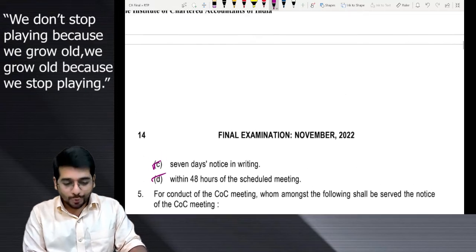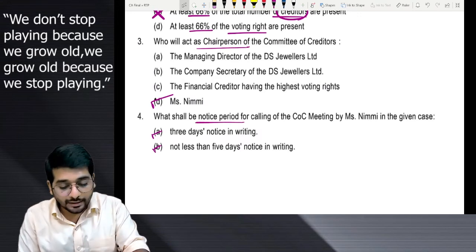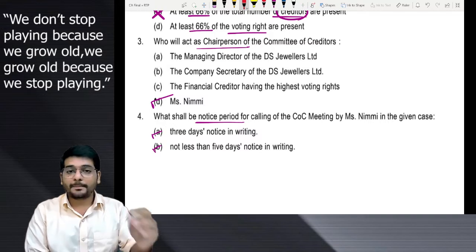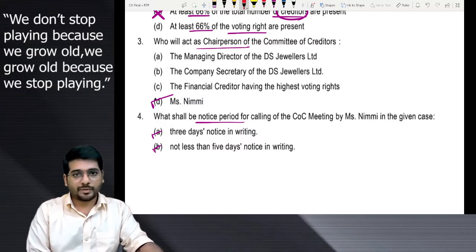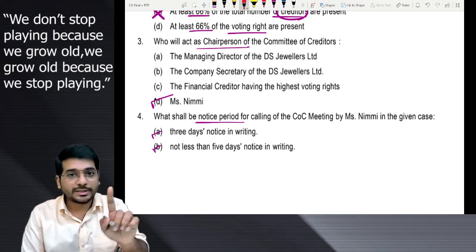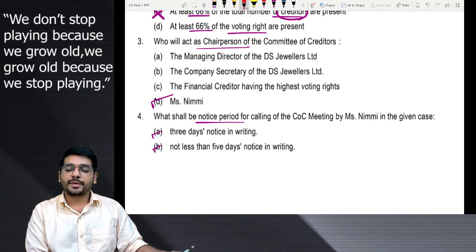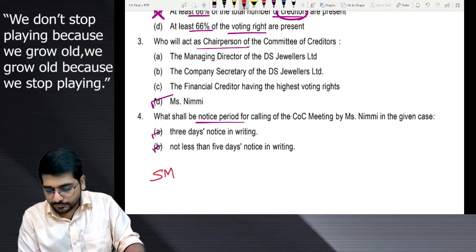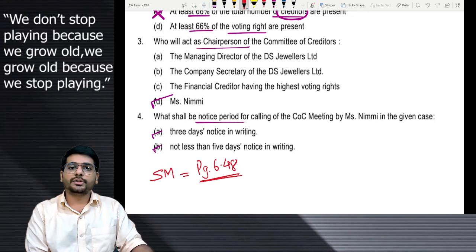Nice question. Good question. To answer this question, you will have to have referred to either the study material of ICAI or the main book, my main book. If you are having the latest one, then you can get it over there, right? This concept is not there in the summary notes. So here, what shall be the notice period? I will give you the reference in the study material. It is page number 6.48. You will get it on page number 6.48 of the study material.